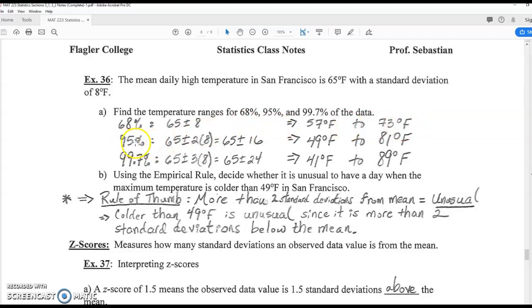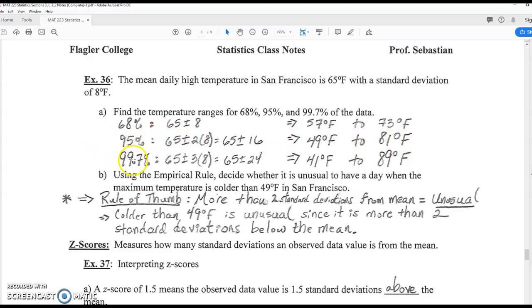For 95% of the data, we add and subtract two standard deviations, or 2 times 8, which is 16. So 65 plus 16 is 81. 65 minus 16 is 49. So 95% of the days in San Francisco should be within 49 degrees Fahrenheit and 81 degrees Fahrenheit.